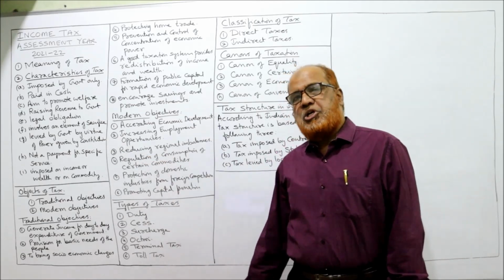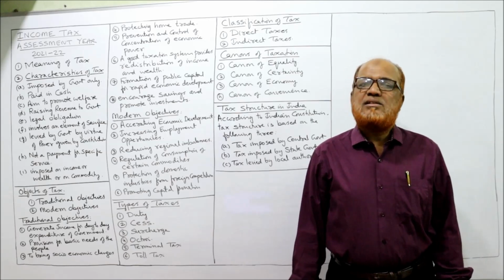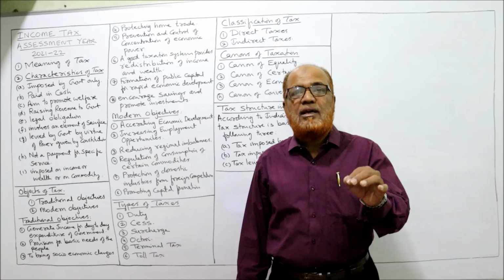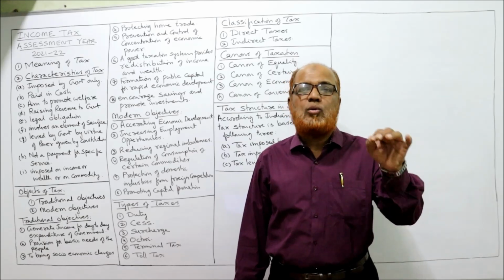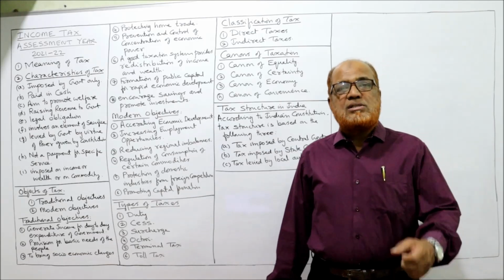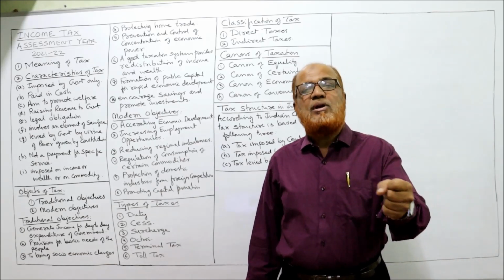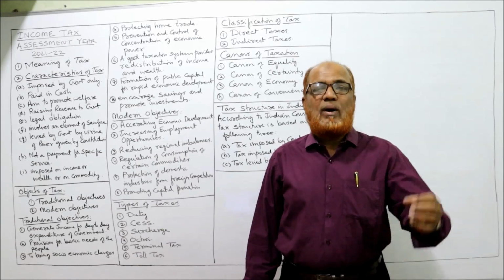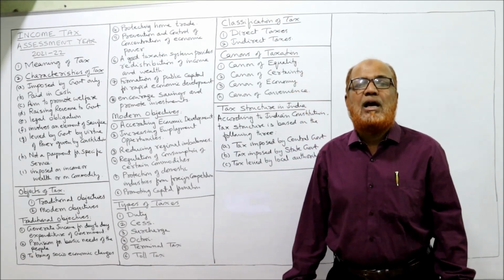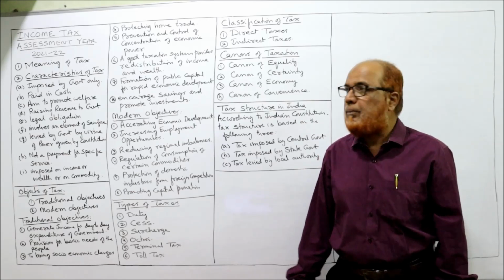Next, legal obligation. Tax is not voluntary. Tax is not optional. It's a legal compulsory payment to be made by the people according to the Constitution. The Constitution has given the power to the government to impose the tax. So once tax is imposed, it will become a legal obligation on the people.